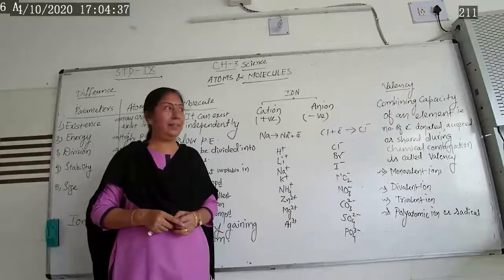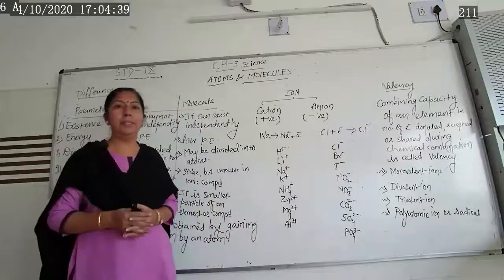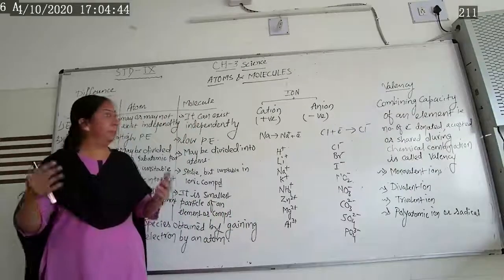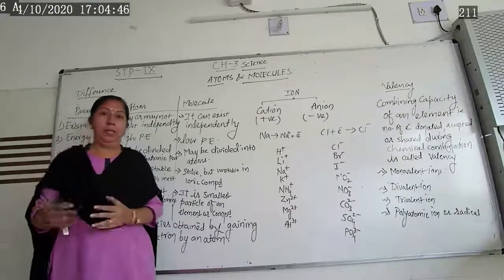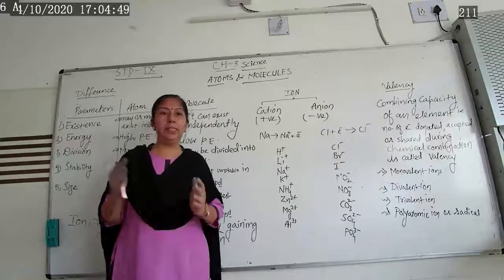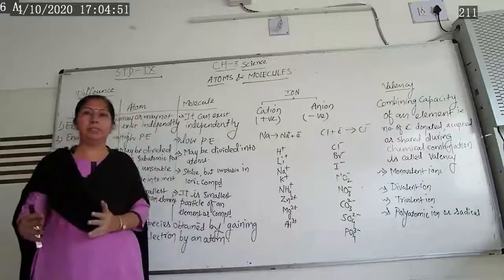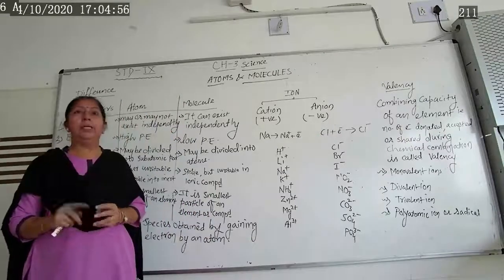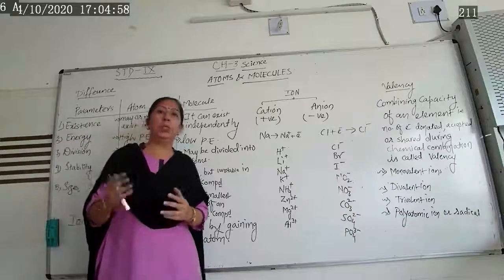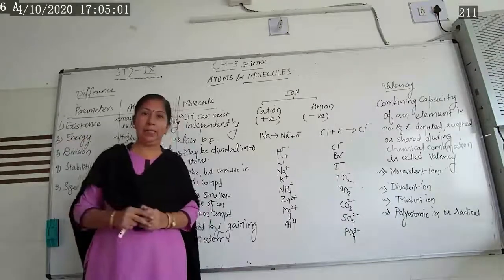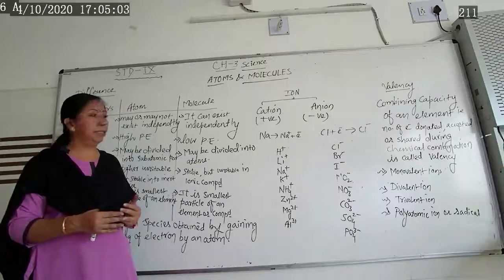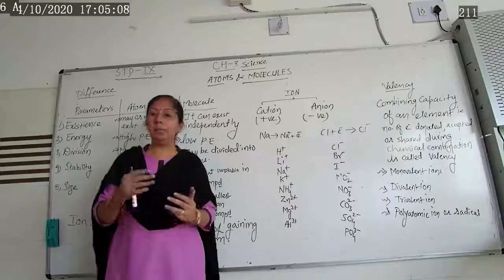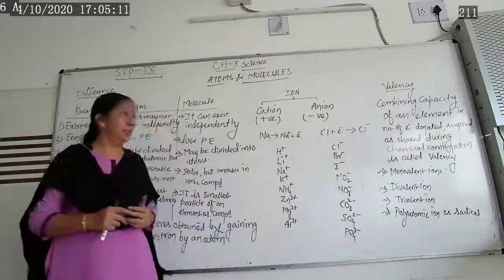The next class. Welcome you again in chapter number 3, atoms and molecules. Let us recall your memory, whatever we have completed. Last, chemical combination, in that we have learned about the law of conservation of mass as well as the law of constant proportion. Then we have seen about John Dalton's theory regarding atoms, the different postulates and statements given by John Dalton, their limitations, as well as symbols given by this scientist.